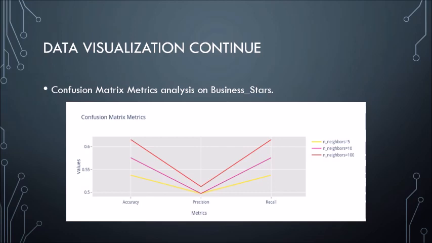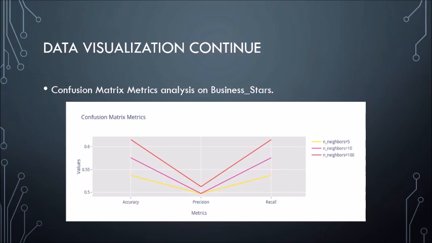Let's dig into some definitions. Recall is, out of all the positive classes, how much are we predicting correctly? What about precision? Precision is, out of all the predicted classes, how much have we predicted correctly? And accuracy, obviously, is all the true values in the dataset.